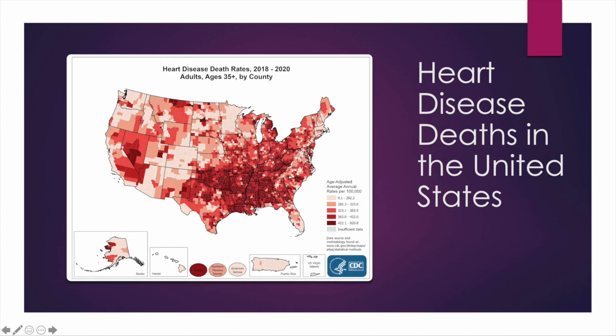Finally, heart disease deaths. You can also see that the same areas of that multi-generational and persistent poverty are also areas where there are high heart disease death rates. In the data there from the Center for Disease Control, you can see a clear correlation between what we saw for concentrations of economic inequality and poverty and heart disease death rates, this data being for 2018 and 2020.